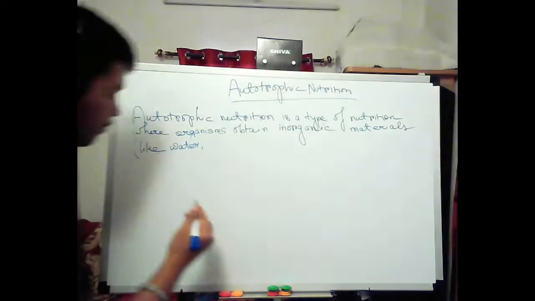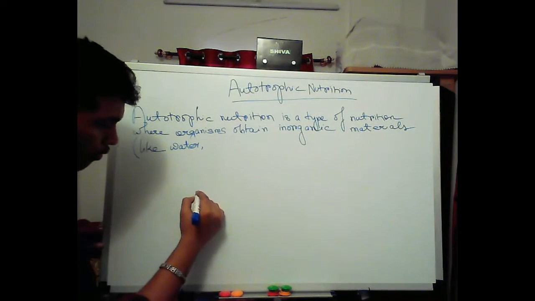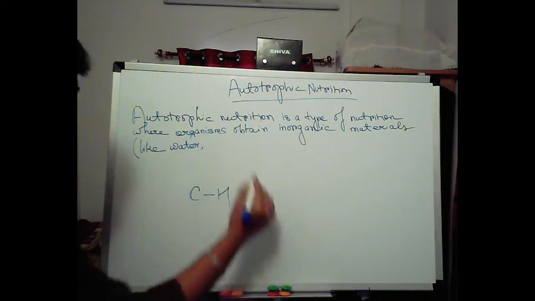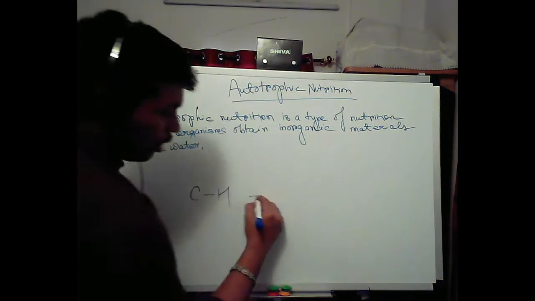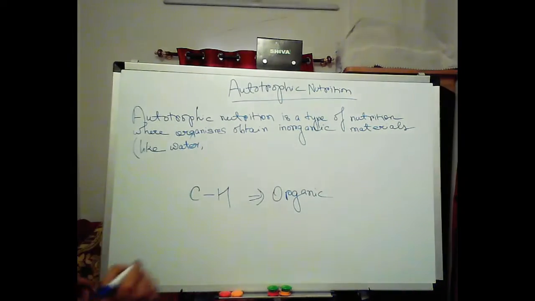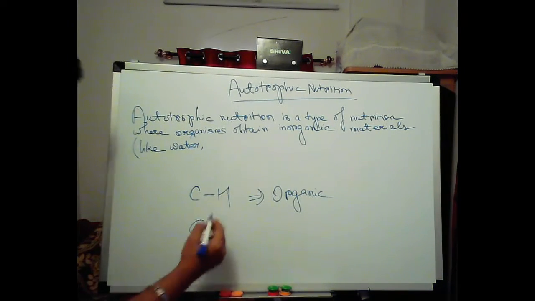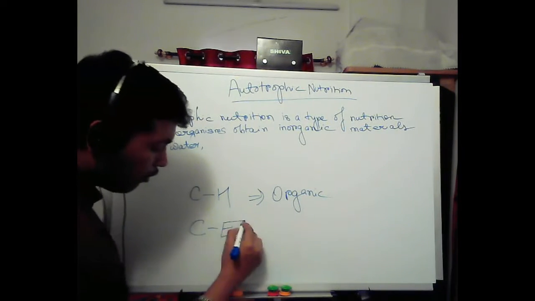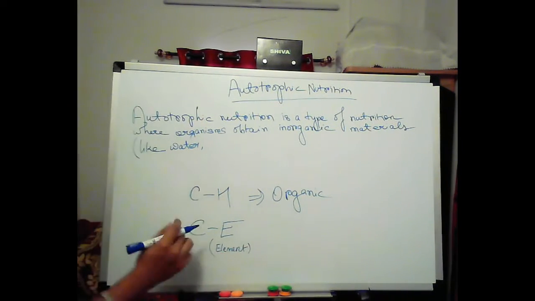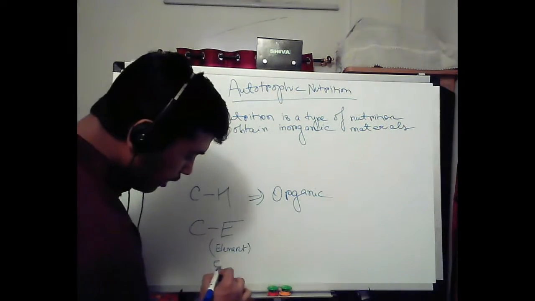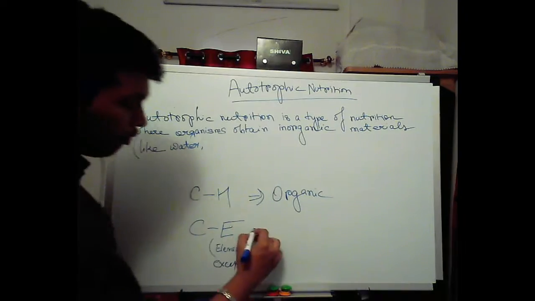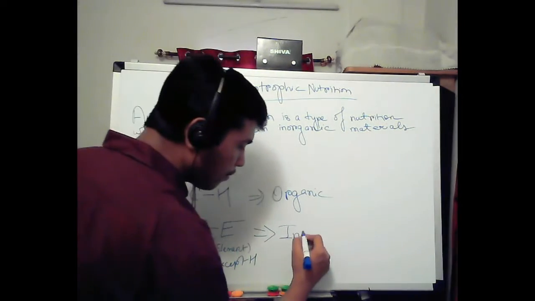Any compound having this bond, carbon directly linked to hydrogen, is organic in nature. Carbon linked to any element, E for element, except H, except hydrogen, will be termed as inorganic.